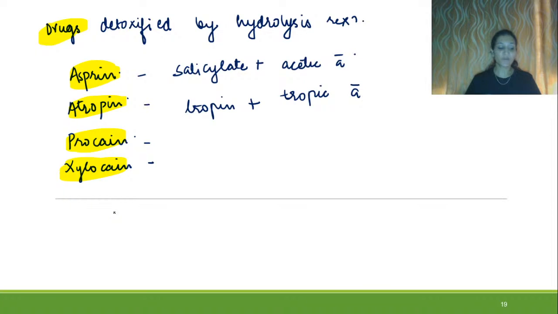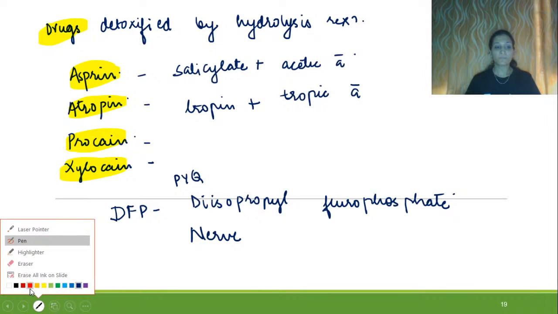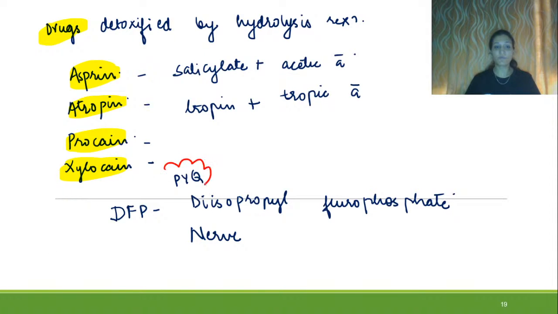Another example which is highly important from the exam point of view is DFP. Its full form is diisopropyl chlorophosphate, and it is a nerve gas. So it is very important from the exam point of view.